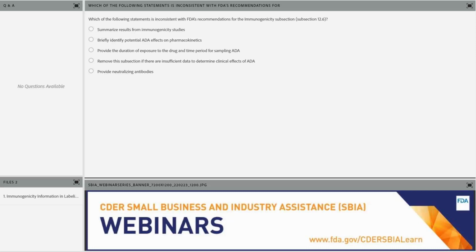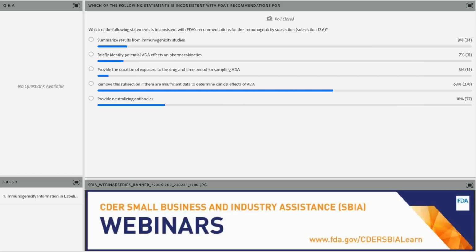Great. It seems like the majority of folks got the question correctly. So basically, we do want to include immunogenicity data and summarize the studies. We do want to, if known, identify the ADA effects on pharmacokinetics. We do want to provide the duration of exposure to the drug and the time period for sampling ADA.